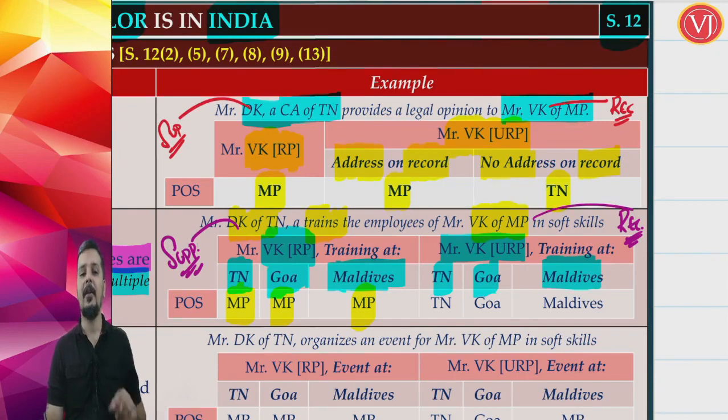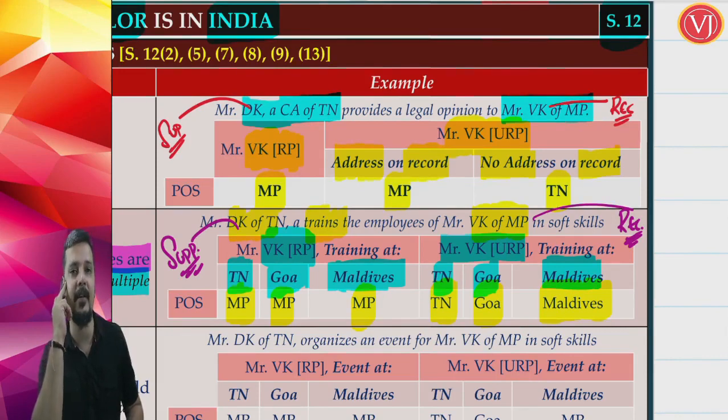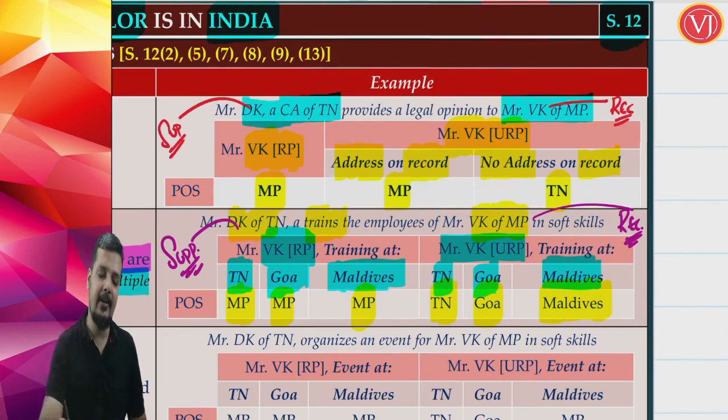But if the recipient is unregistered, if I tell you Mr. VK in Madhya Pradesh is not registered, in that scenario, if the training takes place in Tamil Nadu, place of supply is Tamil Nadu. If the training takes place in Goa, place of supply is Goa. If the training takes place in Maldives, place of supply is Maldives. If the training takes place in Tamil Nadu, answer is Tamil Nadu. If in Goa, answer is Goa. If in Maldives, answer is Maldives. And understand friends, all these are separate cases. They are not together cases. All these are separate cases.